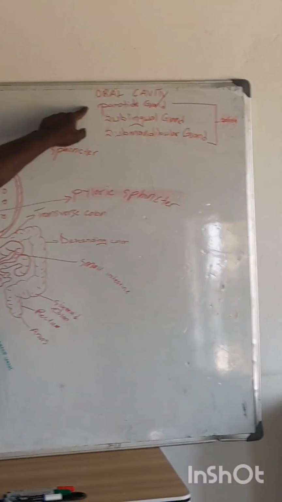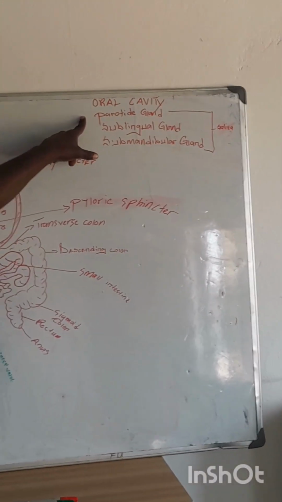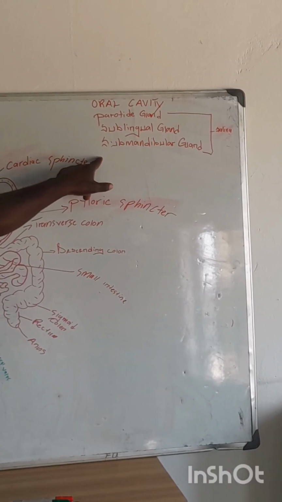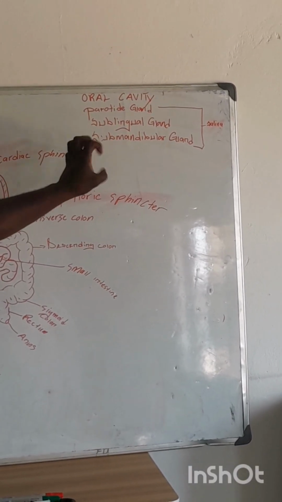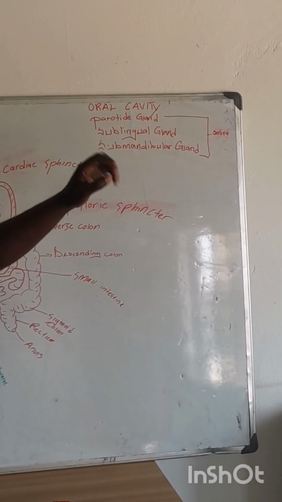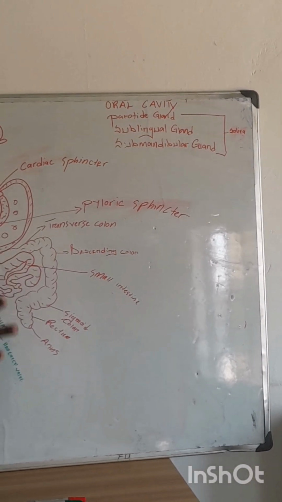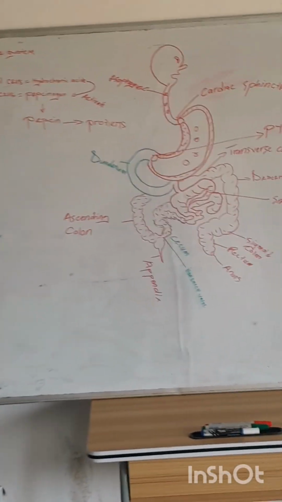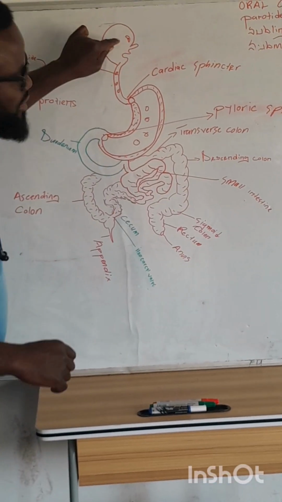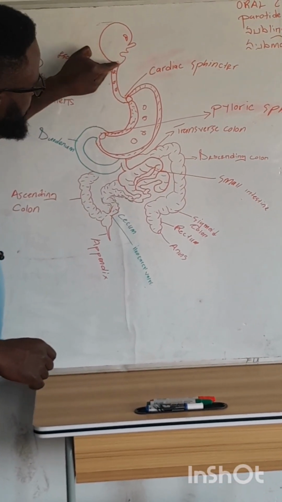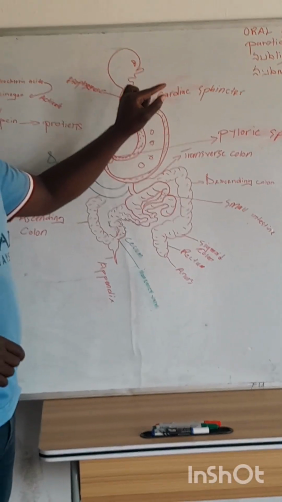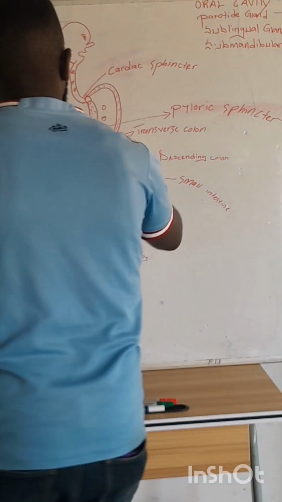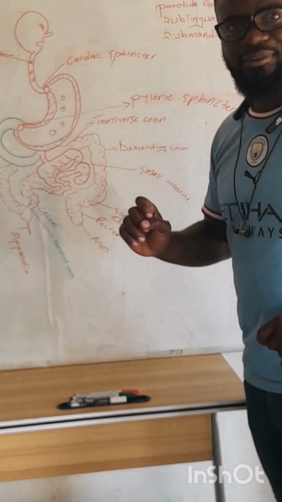The first gland is the parotid. Next, the sublingual gland. Last but not the least, the submandibular gland. These secrete saliva that contains salivary amylase that initiates carbohydrate digestion. Alright? From the mouth, after we have chewed the food, it starts going down the esophagus, a process called peristalsis. Alright? Until we reach the stomach.